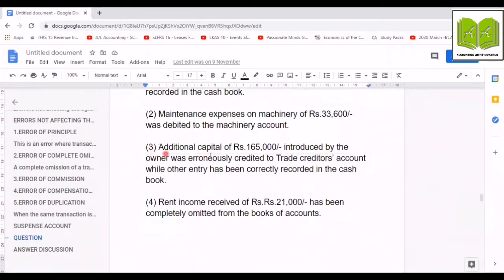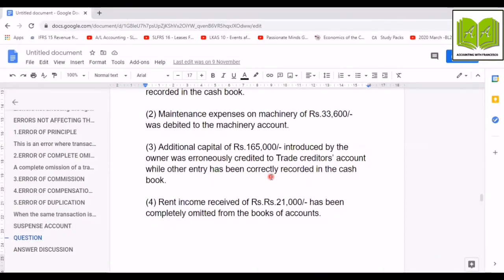So error number 3. Additional capital of rupees 165,000 introduced by the owner was erroneously credited to the trade creditors account, while the other entry has been correctly recorded in the cash book. So when we are introducing additional capital, according to Luca Pacioli, the double entry is cash account debit, capital account credit. Here, what they have done is they have credited it to the trade creditors account, but it is correctly recorded in the cash book.